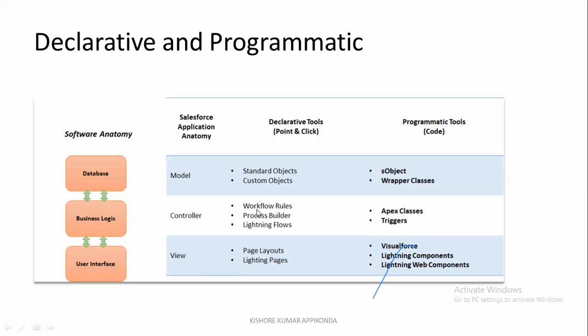Salesforce by default provides some automation tools to achieve the business logic. The automation tools available in Salesforce are workflows and approvals, Process Builder, flows, Lightning flows, and so on. But some requirements you may not be able to achieve through these automation tools. In that case, you have to go with coding. To go with coding, make sure you learn Apex classes as well as triggers.